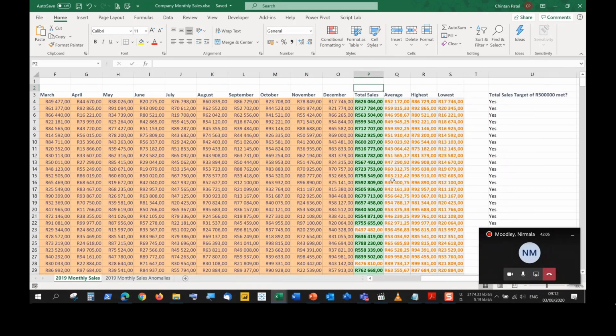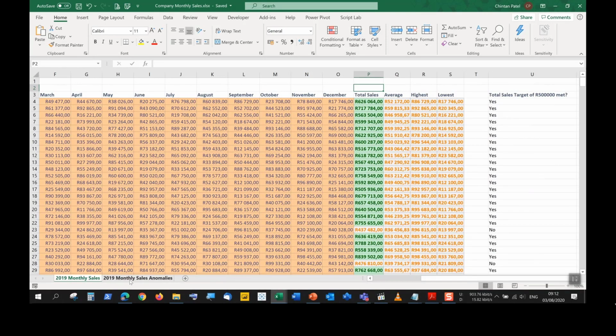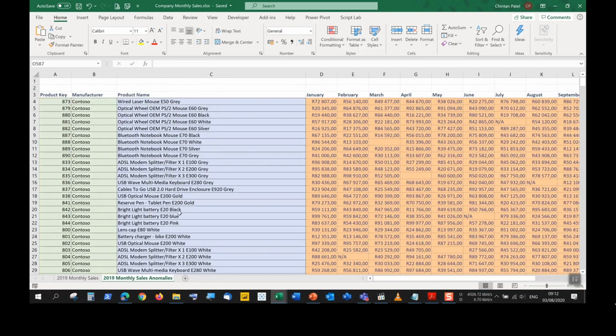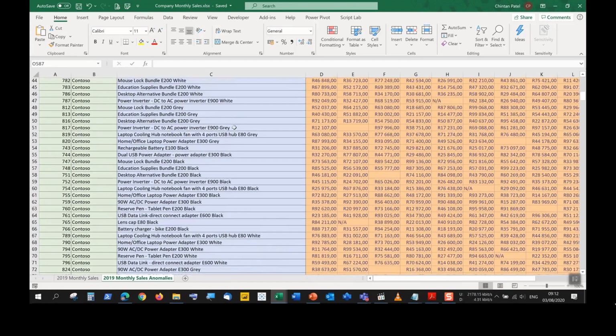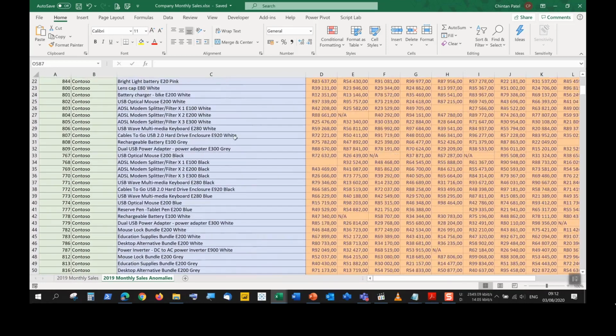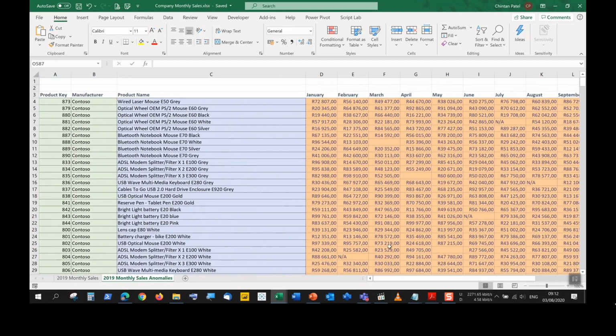All right, so we're looking at now the 2019 monthly sales anomalies worksheet. We're looking at the functions count, count A, and count blank. Right, so again, not very widely used, but something that may give you very quick statistical results. And in this worksheet, what do I have?